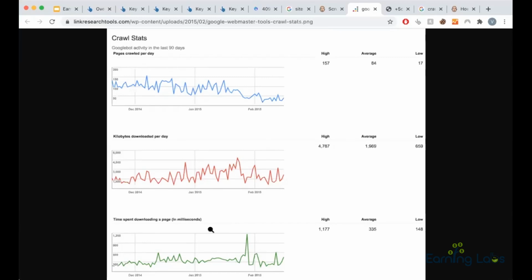When it crawled 10 pages, it took 1 second. Then when it went to 20, your server became slow and it took 2 seconds. Then Google will slow down again, because it doesn't want to hamper your server. So you need to technically maintain your server so that the speed stays constant while these two graphs, crawled pages per day and kilobytes downloaded per day, keep increasing. Your time spent downloading should stay constant and as low as possible. This is very important in indexing.